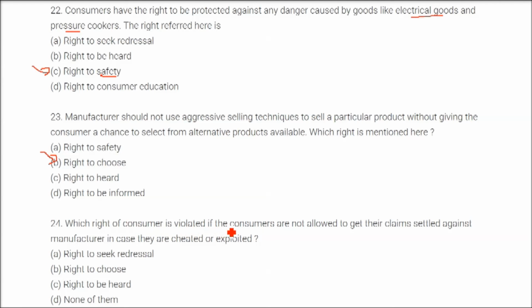Which right of the consumer is violated if the consumers are not allowed to get their claims settled against the manufacturer in case they are cheated or exploited? The answer is right to seek redressal. If something happens, the consumer should apply and he is allowed to go wherever he wants to get justice.